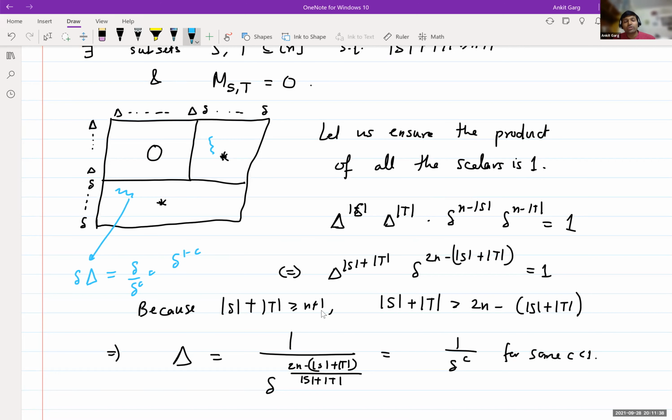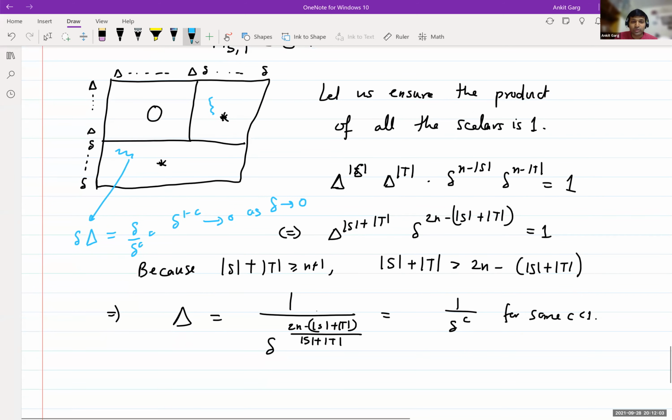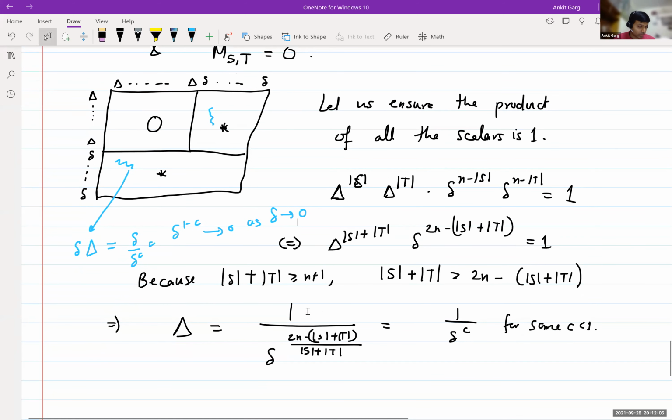So we are free to drive little delta to 0, and all these stars will vanish, which goes to 0 as little delta goes to 0. So we managed to drive this matrix to 0. The only caveat is that now the overall products are 1, not just the individual products. That we can fix by an easy argument.